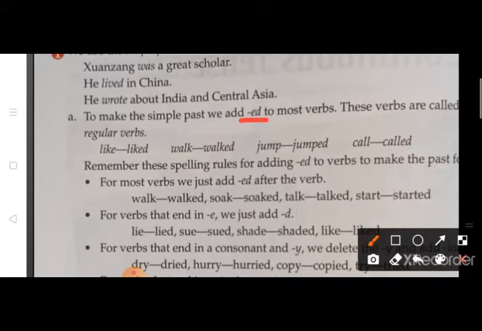Just like you can see the first example, like, liked, we just added D over here because it already has E. Walk, walked, we added ED over here. Jump, jumped, we added ED along with the base form of the verb. And call, called. So these are regular verbs because we can add D or ED in it and form the past tense of the verb.